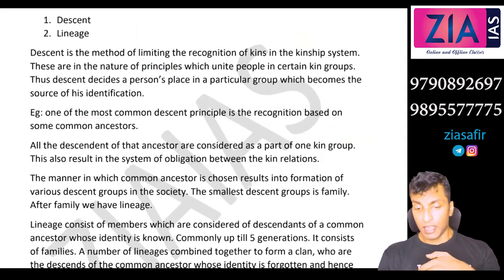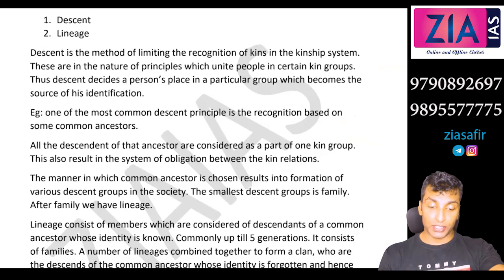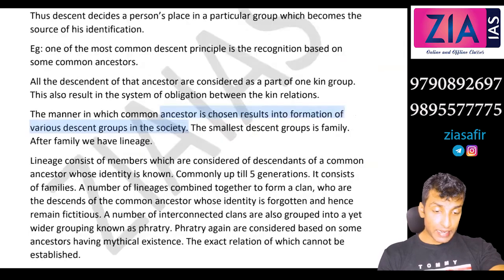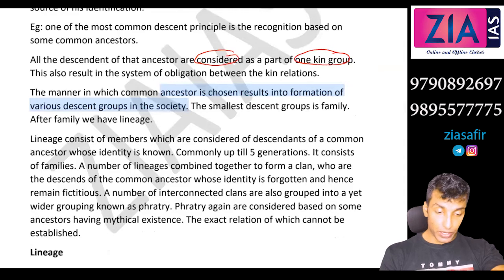Okay, ancestor means father or father's father, or beyond that also it will go, maybe 3 generation, 4 generation. You claim the ancestorship like that. All the descendants of that ancestor are considered as part of one kin group. So I hope you understood here.